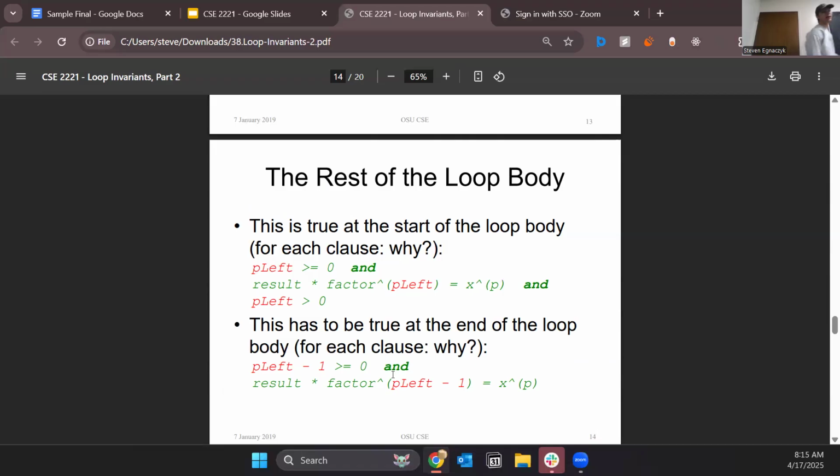So we know that p left minus 1 has to be greater than or equal to 0, because the possible values that it can take on are 0 to integer.max minus 1. So these facts must be maintained, which means that we cannot change p left. p left is always going to be changed. So we know that's the case.